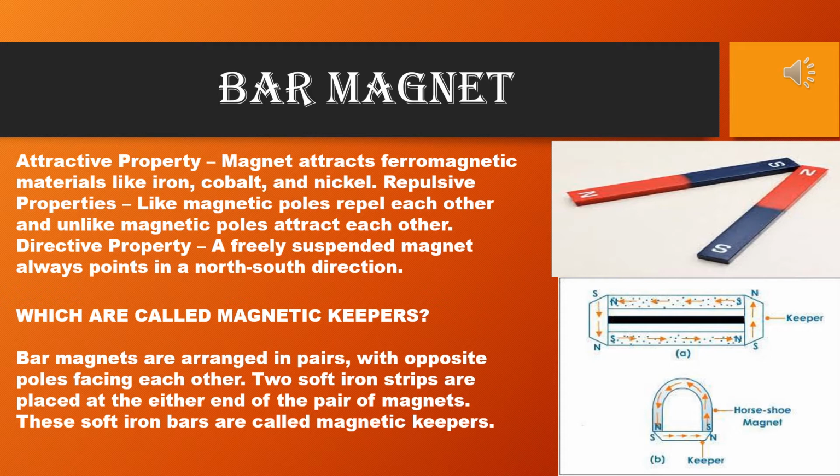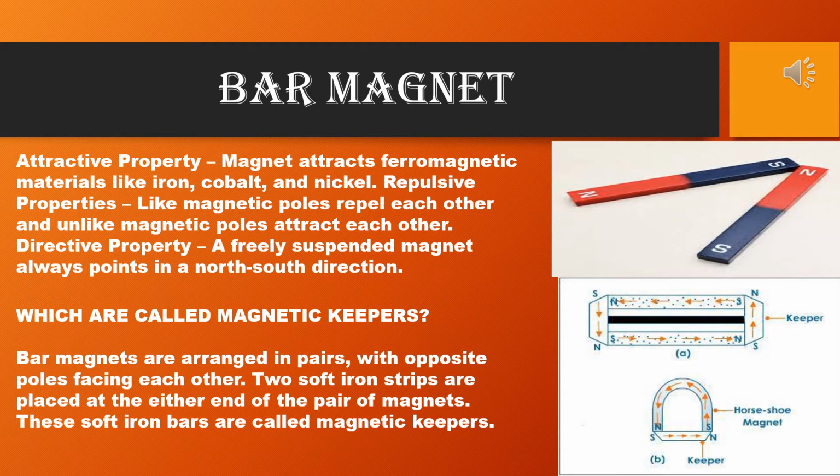Bar magnet has two properties like a proper magnet. Attractive property: a magnet attracts ferromagnetic materials like iron, cobalt and nickel. Ferro words generally we have used from iron. Repulsive property: like magnetic poles repel each other and unlike magnetic poles attract each other. Directive property: a freely suspended magnet always points in a north-south direction. So these are the three exclusive properties that can be seen within a bar magnet.